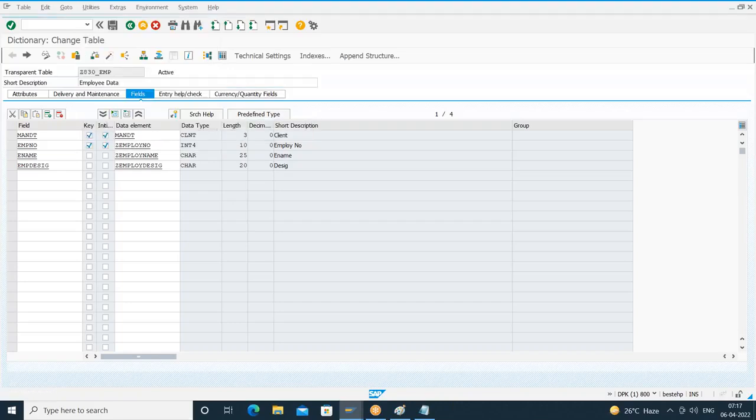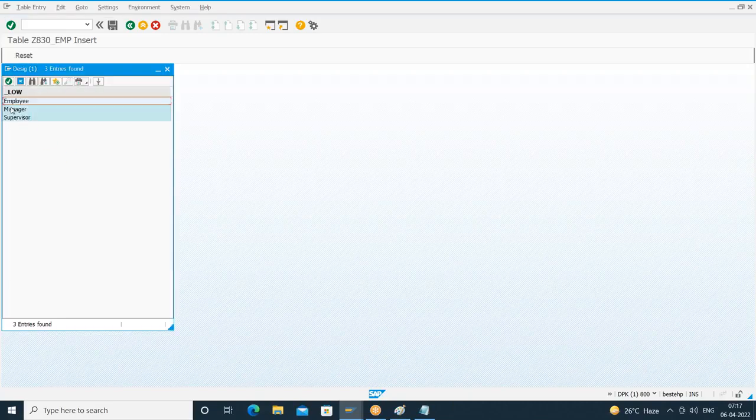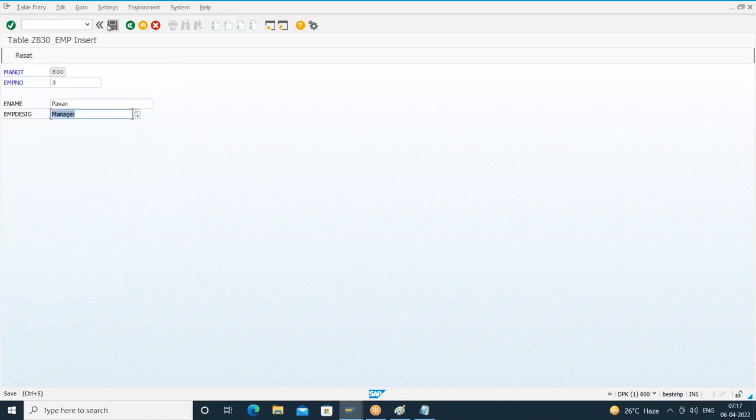table contents, create entries. I'll give the number as 3, some employee name, and some designation. Okay, I'll save it. What is it saying? Database record successfully created. I will give 82 and some designation.